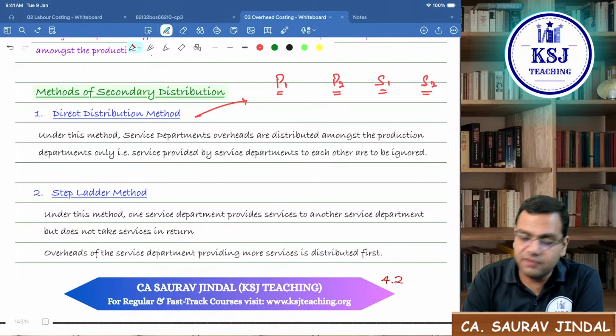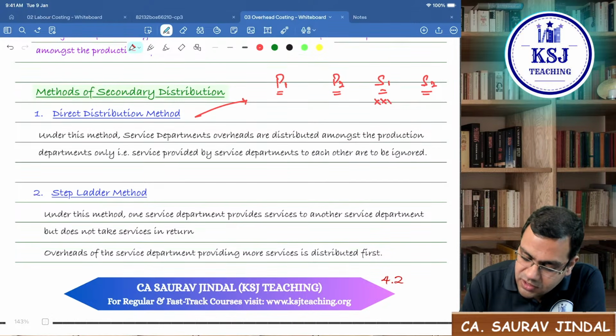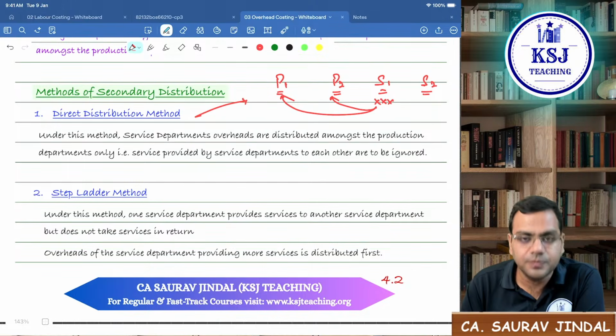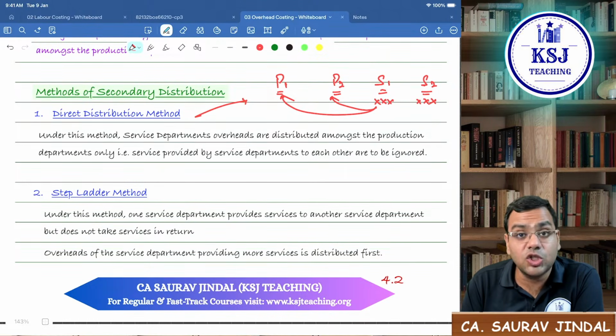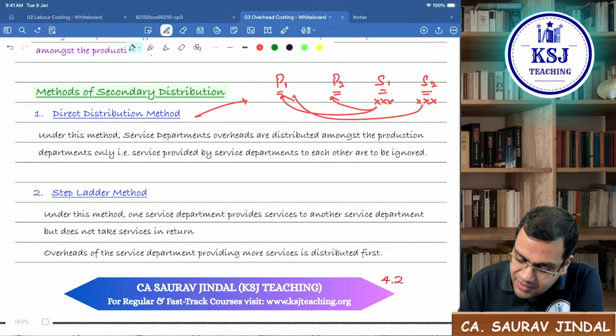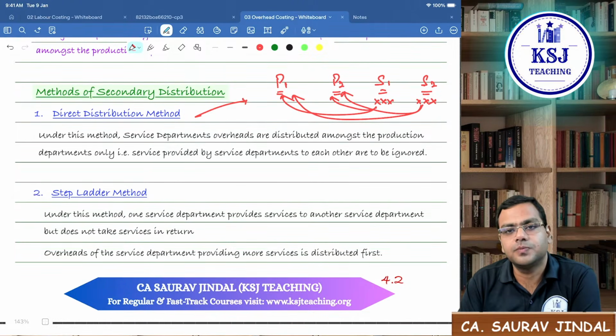In this case, what we do, whatever is the overheads of S1, we will directly distribute between P1 and P2. Whatever are the overheads of the department S2, we will distribute between P1 and P2.